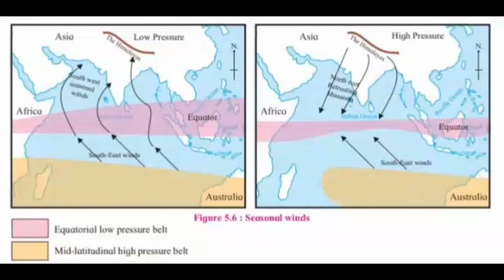Southeast Asia, East Africa, North Australia are the regions where the pronounced effects of these winds are felt. See figure 5.6. The influence of monsoon winds is seen in the summer and winter season in the Indian subcontinent.